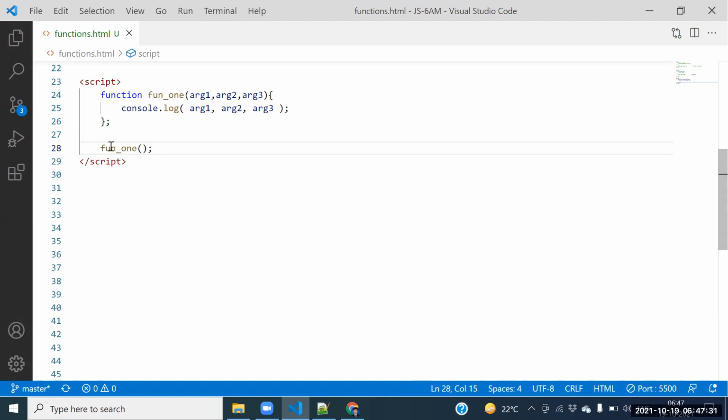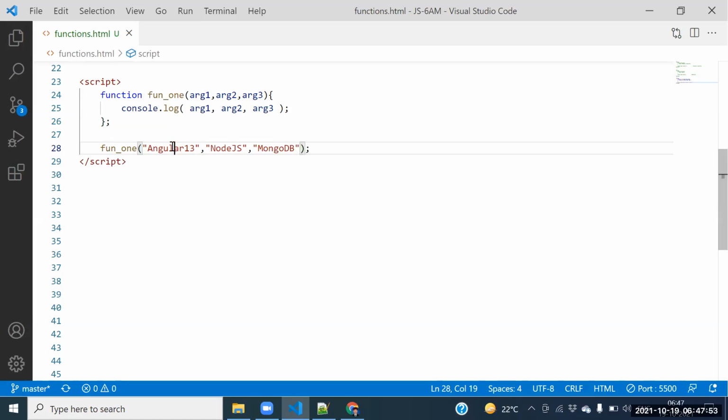Argument 1 comma, next one is argument 2 comma, next one is argument 3. So how can I supply? Argument 1 is Angular 13. Argument 2 is Node.js. Argument 3 is MongoDB.